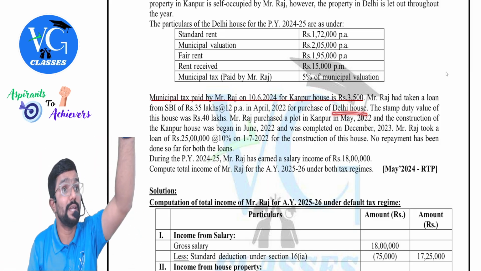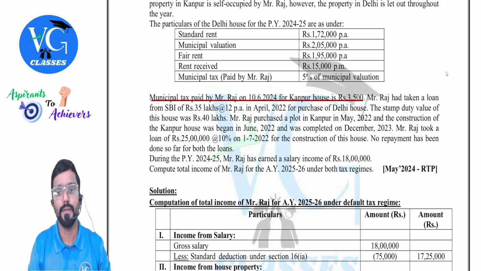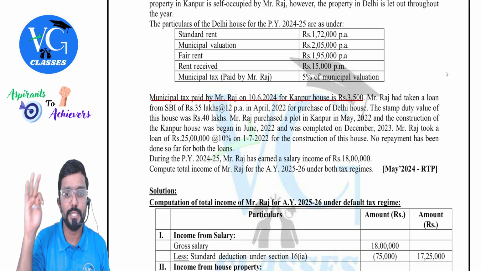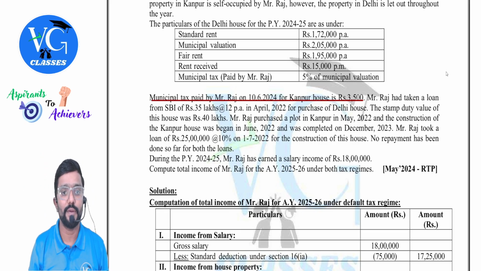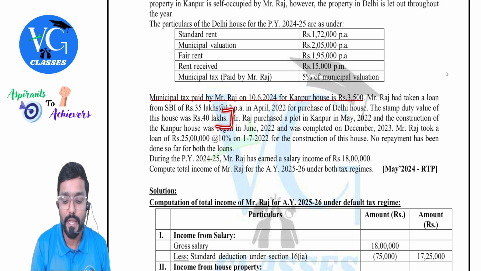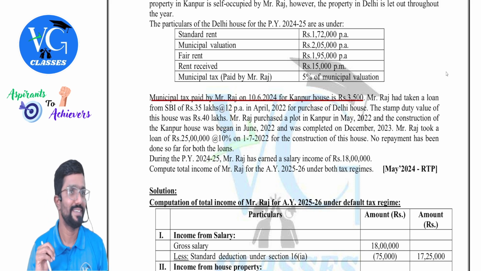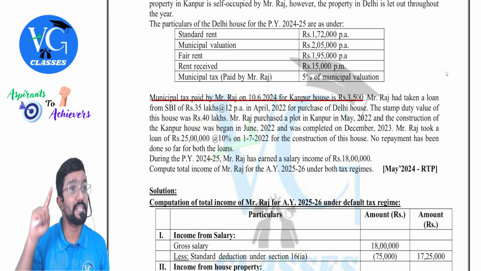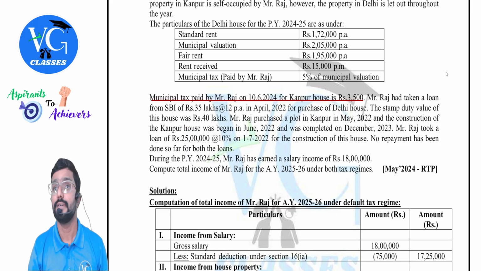Which house? Delhi house. Let out. The stamp duty value of this house was 40 lakhs. Mr. Raj purchased a plot in Kanpur. Guys, they are trying to give interest for the deduction chapter. If stamp duty value is within a certain limit, then for interest, you can also claim deductions.